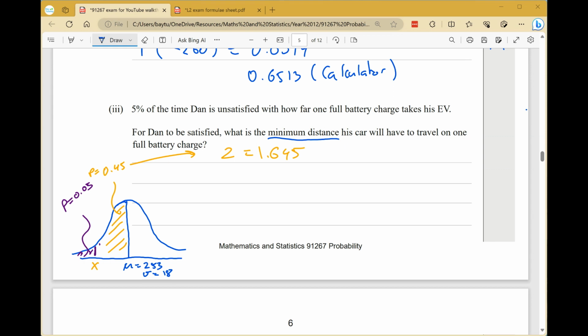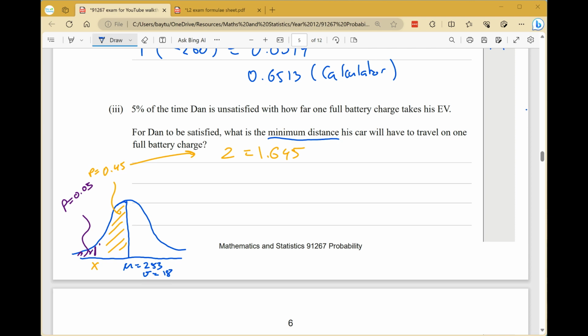Okay, for the next part, 5% of the time Dan is unsatisfied with how far his car goes. So what that tells us is 5% of the time, the lowest 5% is not far enough. For Dan to be satisfied, what's the minimum distance his car will have to travel? So you see I've sketched a bell curve here, and I've added that purple probability 0.05.